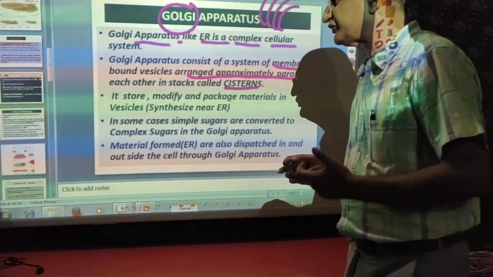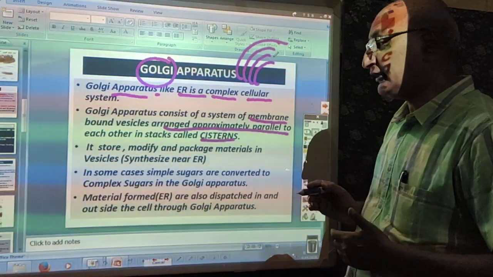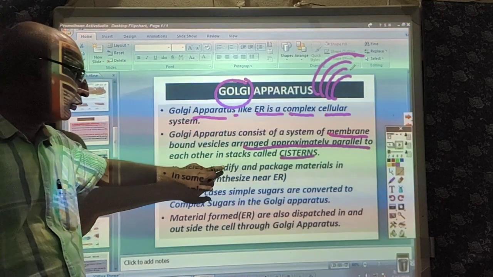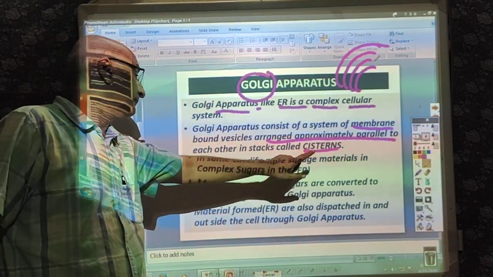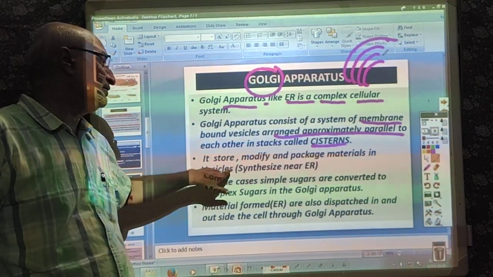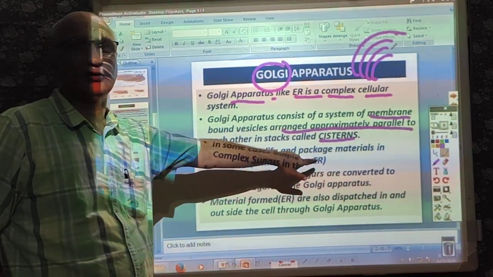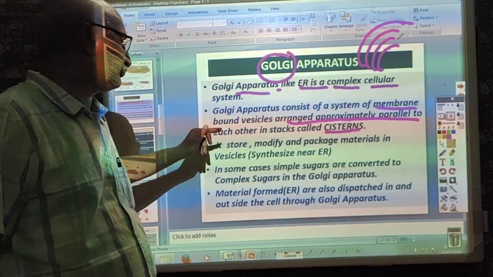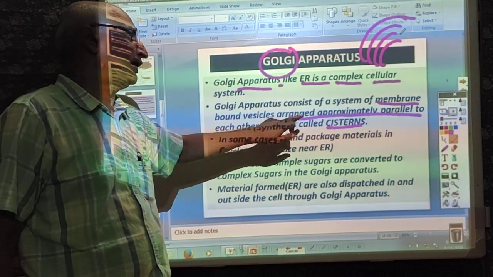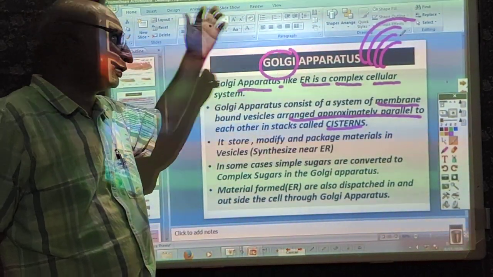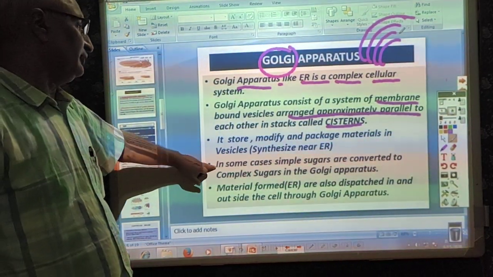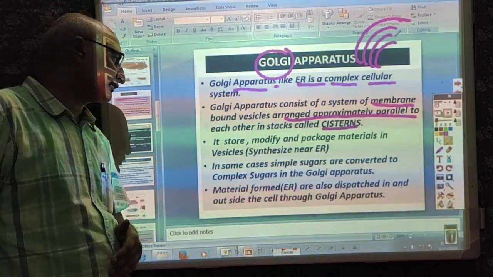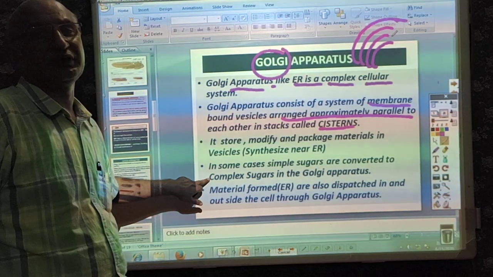Now, what is the role of the Golgi apparatus? Dear students, now pay attention. It stores, modifies and packages materials in vesicles, synthesized near the endoplasmic reticulum. Whatsoever material or biochemical is synthesized is stored, may be modified, and is packed inside the vesicles of the Golgi apparatus. In some cases, simple sugars are converted to complex sugars in the Golgi apparatus.